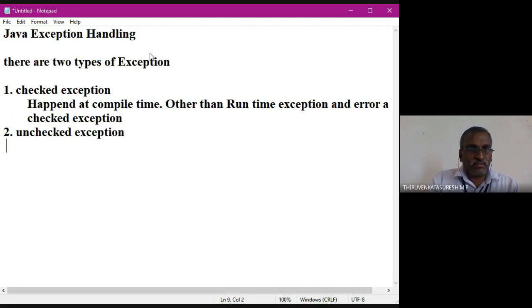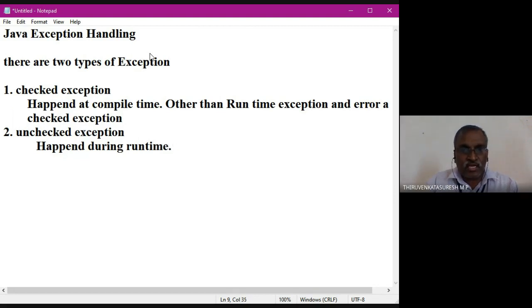That is, it happens during runtime. What happens during runtime is called unchecked exceptions.